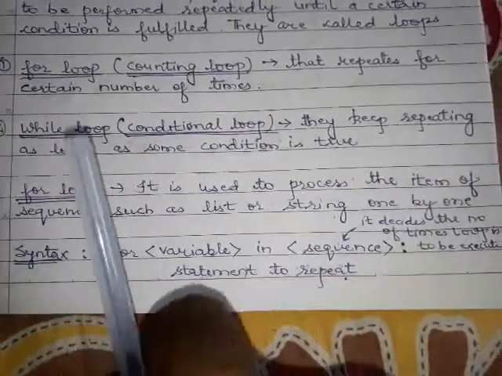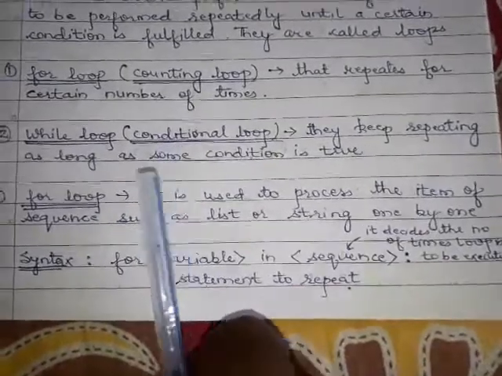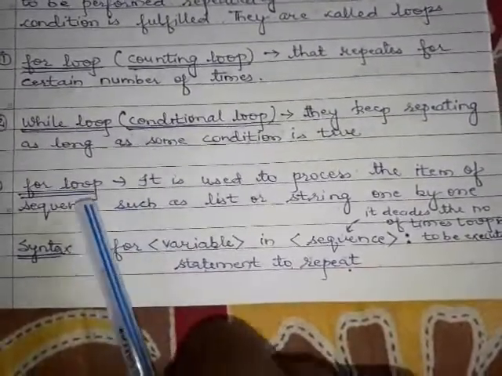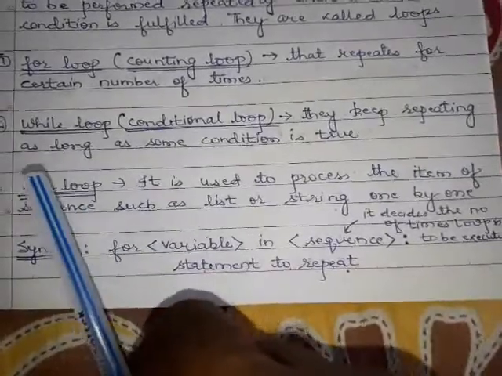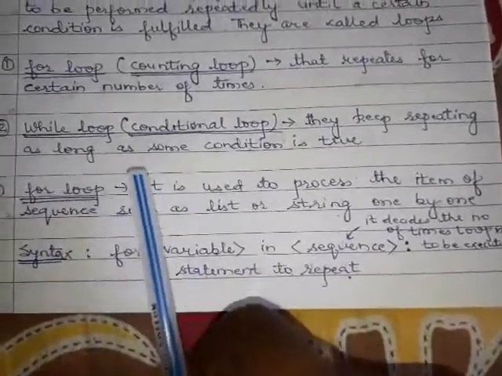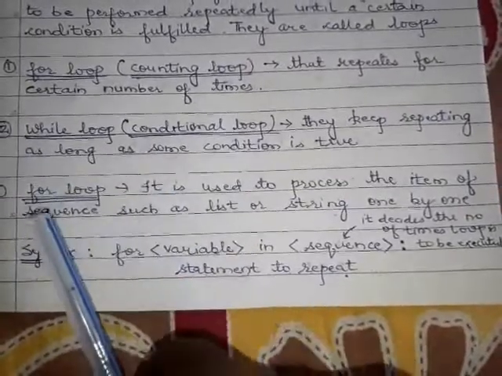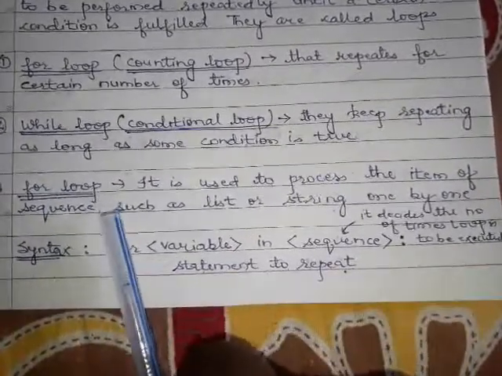For loops actually work on sequences, and they execute on each and every item of the sequence. Sequence means it is either a list, a string, or a tuple. So the for loop works on a sequence and executes according to each item of the sequence.